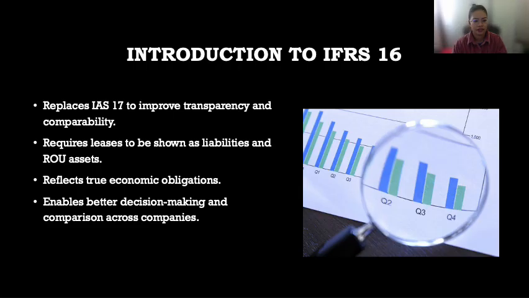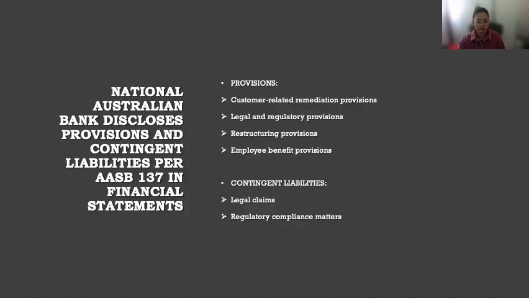My next slide is about introduction to IFRS 16. It replaces IAS 17 to improve transparency and comparability. It requires leases to be shown as liabilities and ROU assets. It reflects true economic obligations and enables better decision-making and comparison across companies.